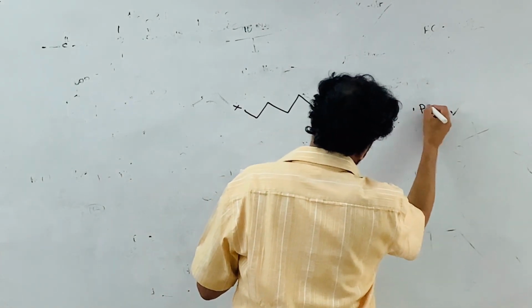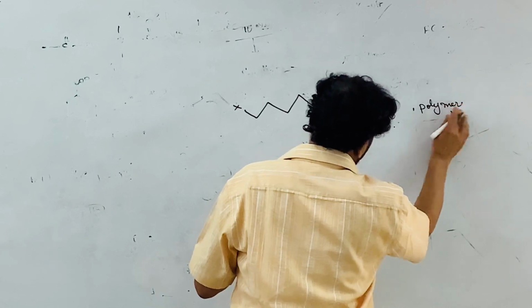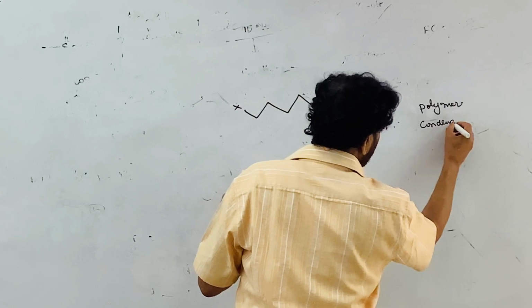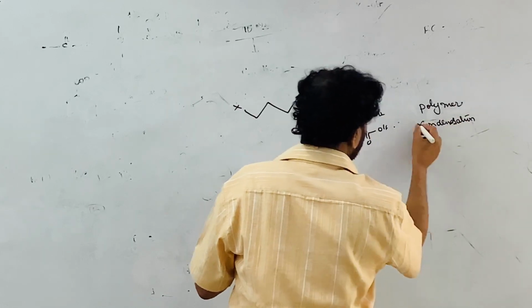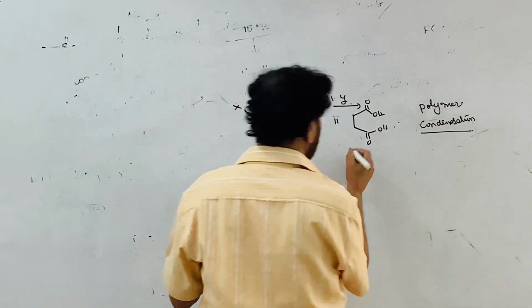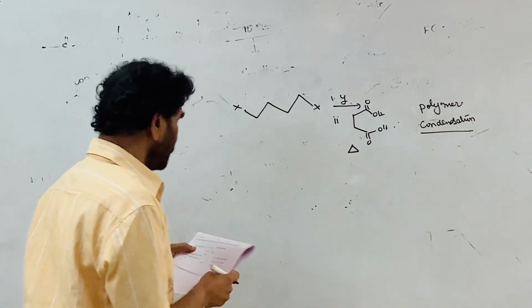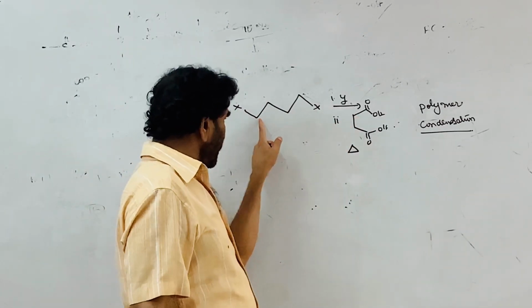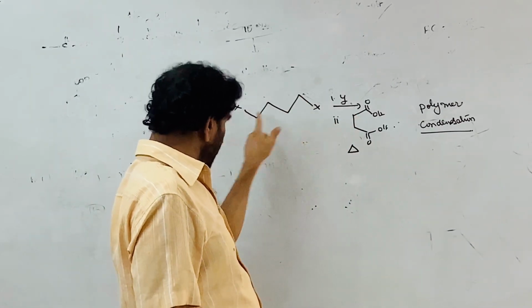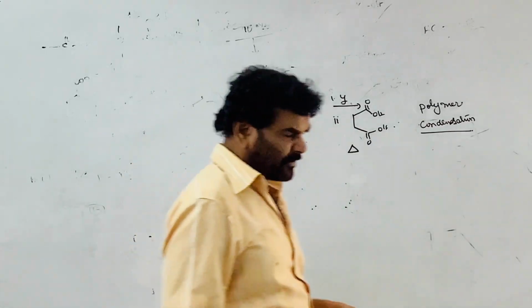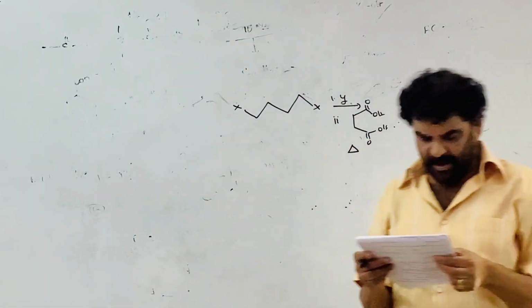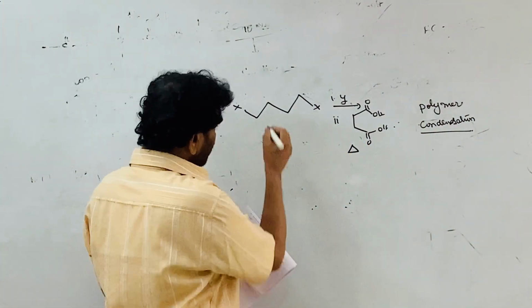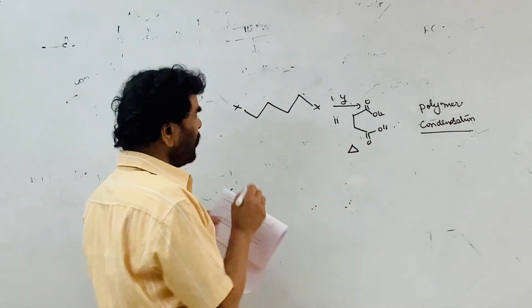So a polymer is formed, and that too a condensation polymer. This is the product. Here heating is carried out. What should be the X? With adipic acid, it should be tetramethylene diamine, NH2. Anything that is an amide or anything. Let me take the first one. If the X is an amide group, then what happens?